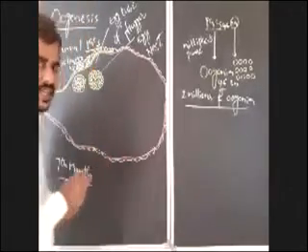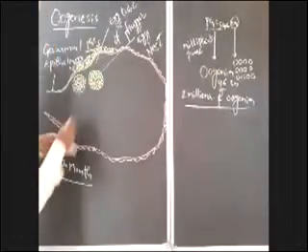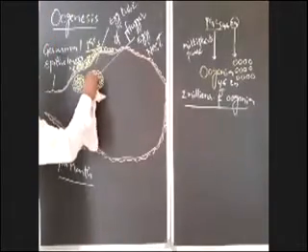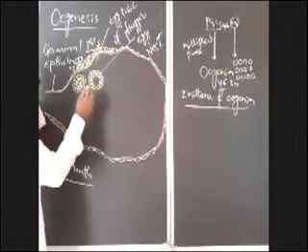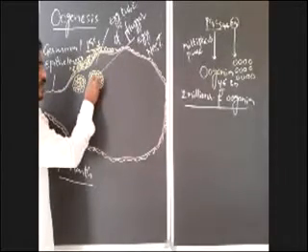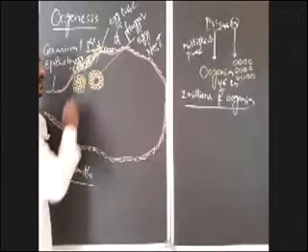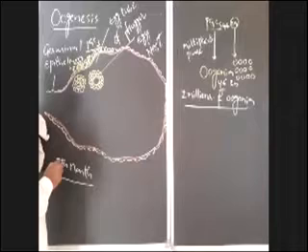In each egg nest, one oogonium, usually large in size, will start growing.